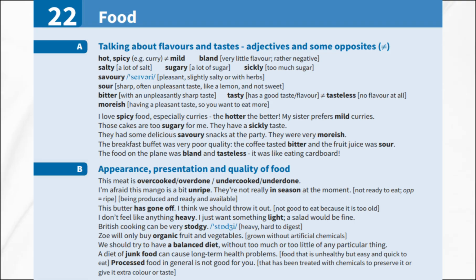If butter is too old and not good to eat, we say it has gone off. Sometimes you might not feel like anything heavy. You just want something light, like a salad. British cooking can be very stodgy, which means heavy and hard to digest. Some people prefer to buy organic fruit and vegetables. That means grown without artificial chemicals.